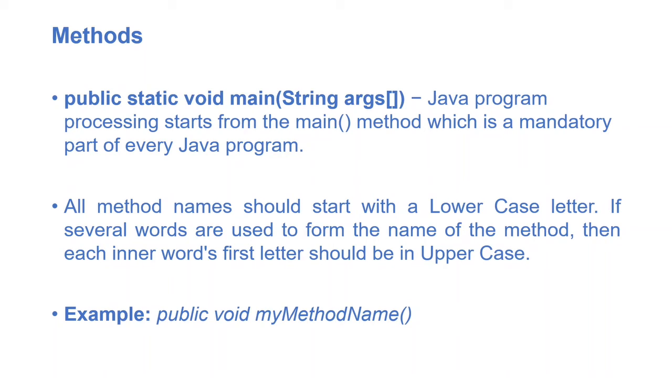All method names should start with a lowercase letter. If several words are used to form the name of the method, then the first letter of each inner word should be in uppercase. For example, if my method name is myMethodName, I have three separate words here: my, method, name. The first letter of the method name should be a small letter, so the m in my should be lowercase, but in Method and Name, the first letter should be in caps. This is the basic syntax to name a class and a method.